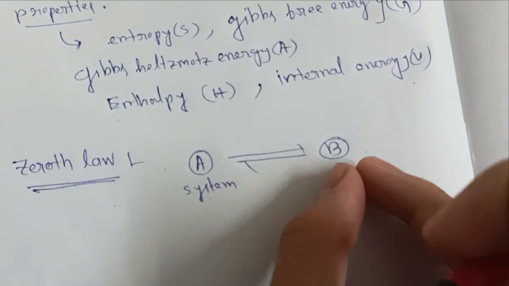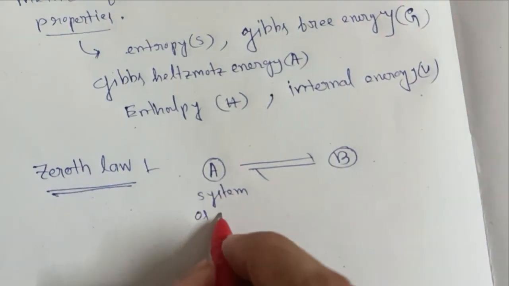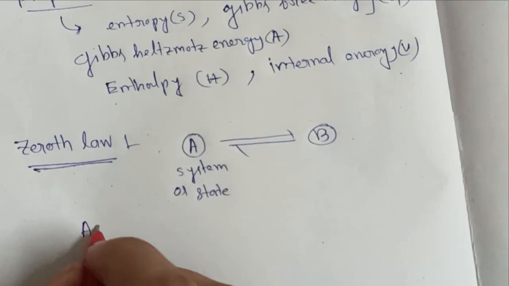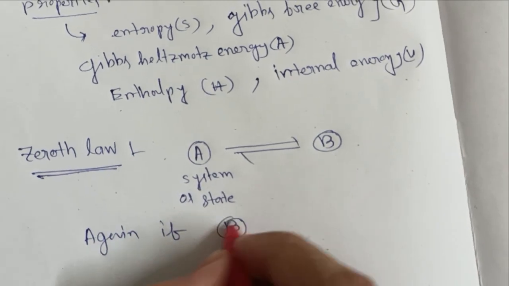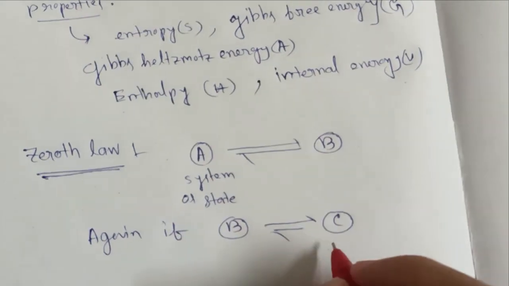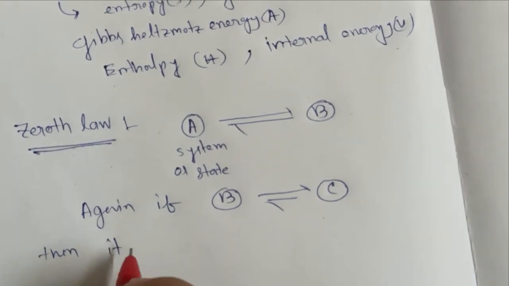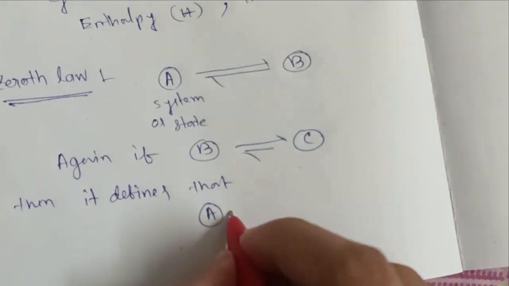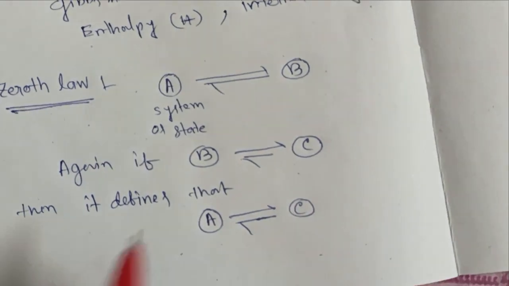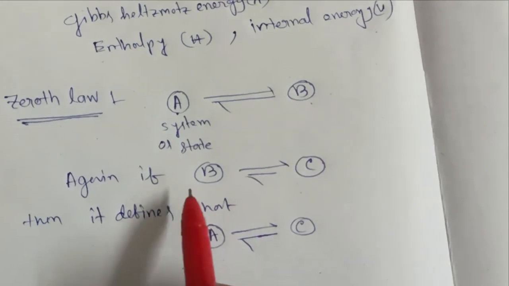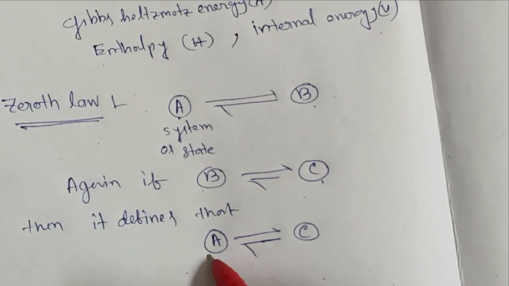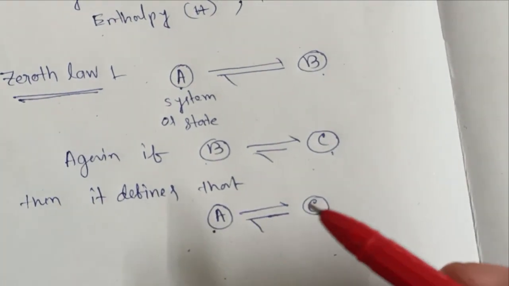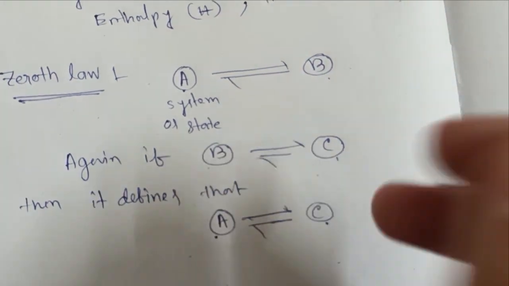Again, if B is in equilibrium with C, then it defines that A will also be in equilibrium with C. That is, if A is in equilibrium with B and B is in equilibrium with C, then A is also in equilibrium with C. This is the zeroth law. We will explain the details later.